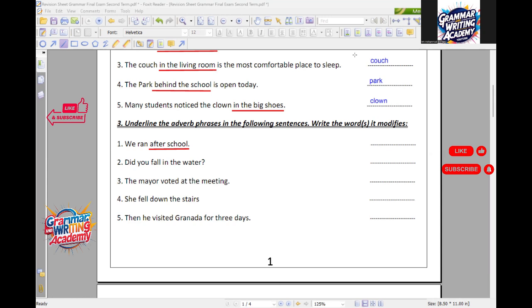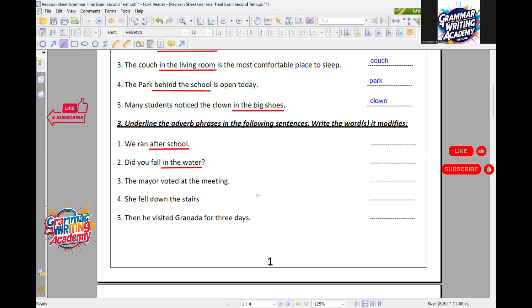Okay, now we're going to have Marwan, 6F. Number 3, Marwan. We need to underline the adverb phrase, and we're going to write the word it modifies on the line. Number 2. Did you fall in the water? We underline in the water. Wonderful. It modifies what? Did fall. Perfect, Marwan. Thank you so much.